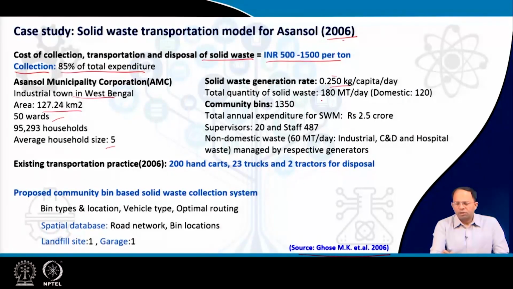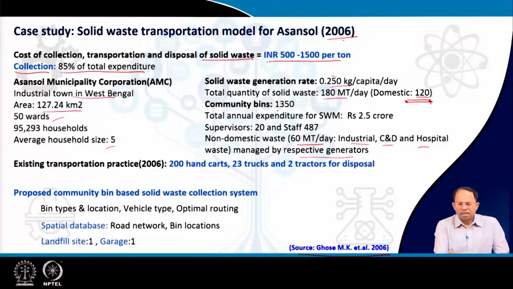The total quantity of solid waste is around 180 metric tons per day, out of which 120 is domestic solid waste and 60 metric tons is non-domestic. Non-domestic means industrial, construction, demolition, and also hospital waste, and usually these are managed by the respective generators, so these are not addressed in this particular study. This study addresses only the solid waste generated within the city area, some from markets, some from complexes, and some from the residential areas.